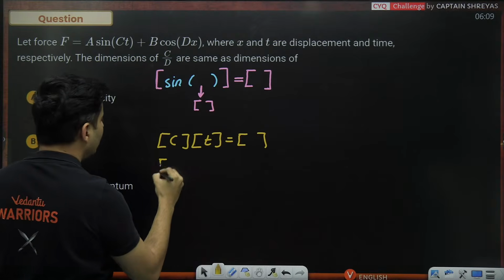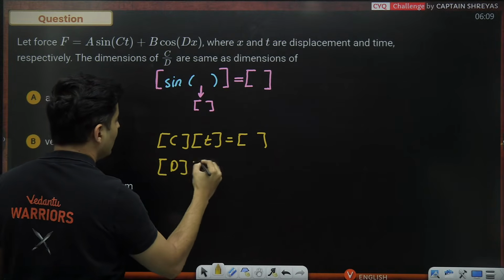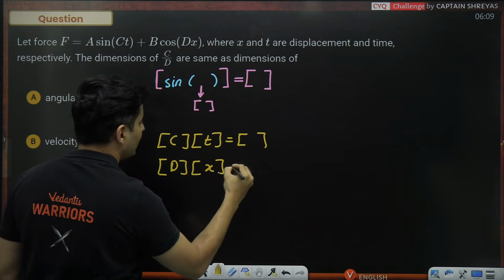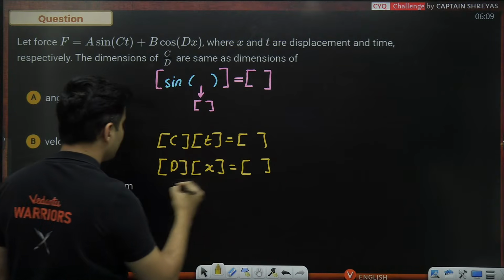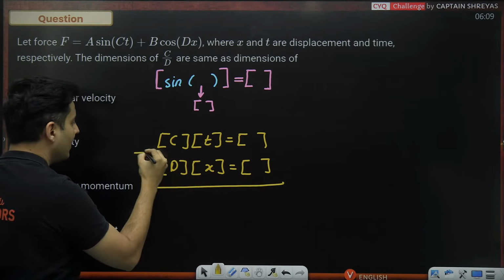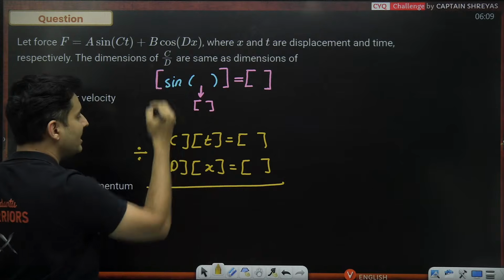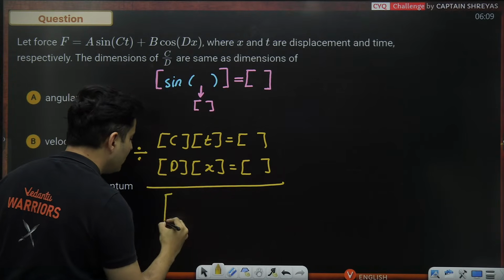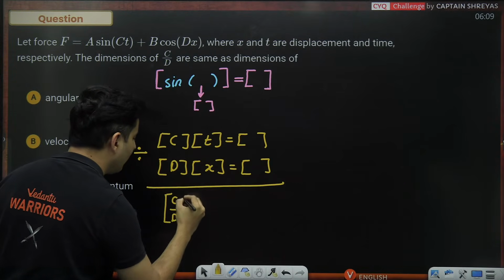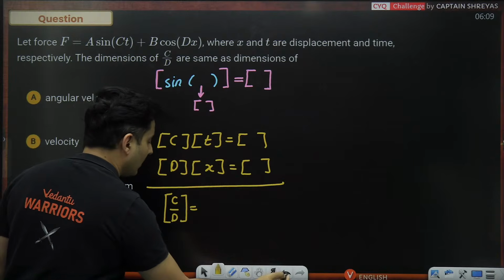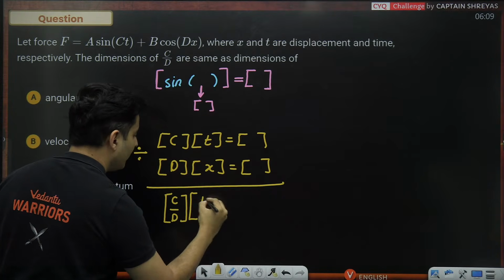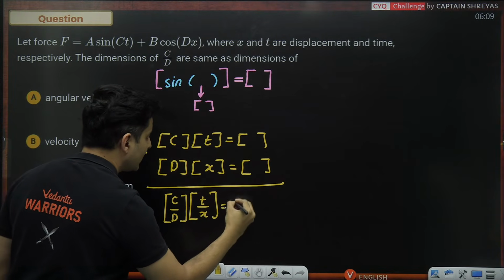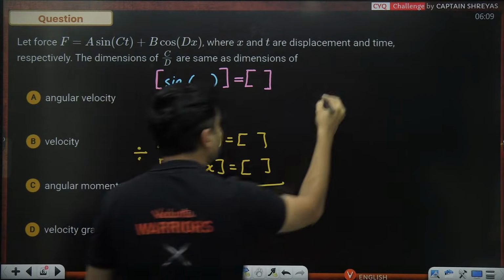Even so, D into X should be dimensionless. Now we will just divide both of them because C by D is asked. So the dimension of C divided by D, into the dimension of T divided by X, is another dimensionless entity.